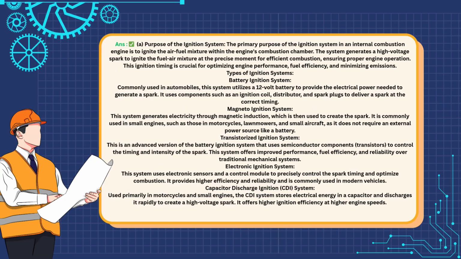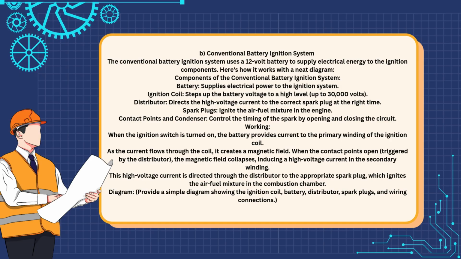Answer. The ignition system in an engine is responsible for igniting the air-fuel mixture, ensuring efficient combustion. It uses a high-voltage spark at the right time to optimize engine performance, fuel efficiency, and reduce emissions. There are several types of ignition systems. Battery ignition system uses a 12-volt battery and components like the ignition coil and distributor. Magneto-ignition system generates electricity through magnetic induction, often used in small engines.